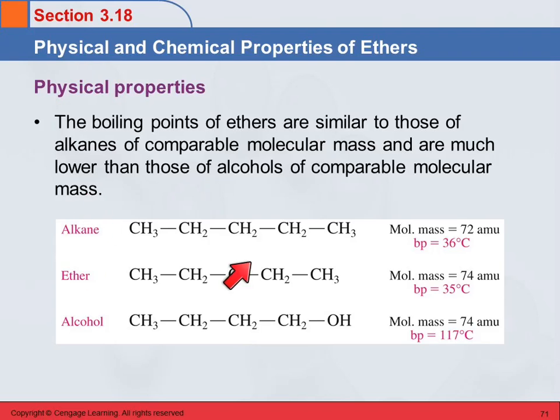The ether has an oxygen in it, and so it is a little bit more polar than an alkane, but there's no hydrogen bonding because this oxygen is only bonded to carbons, and so it cannot do any hydrogen bonding. So in terms of boiling point, the ether is going to be very similar to the alkanes.